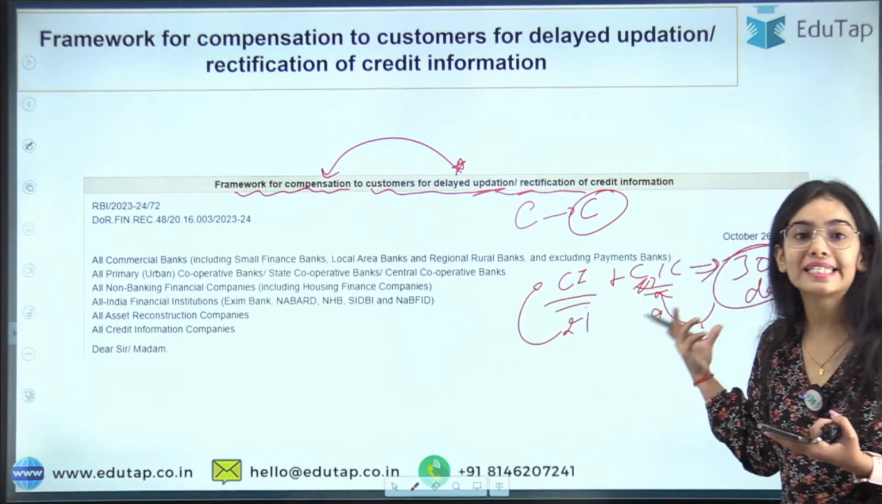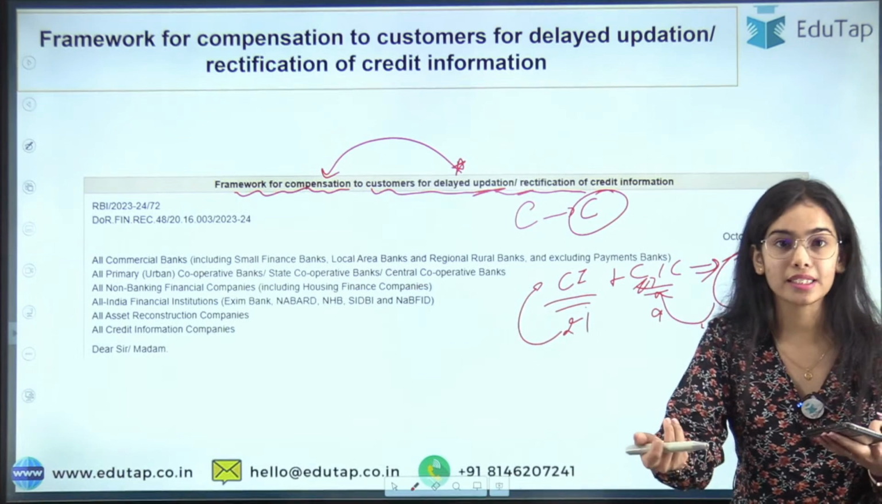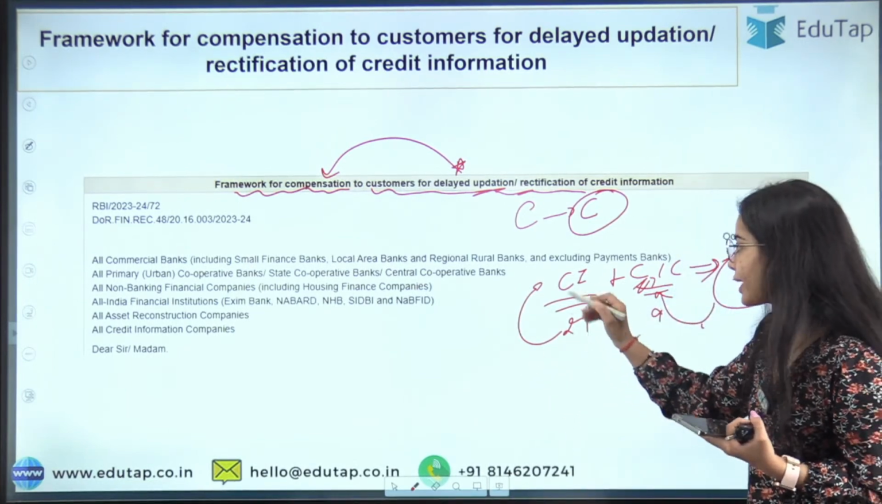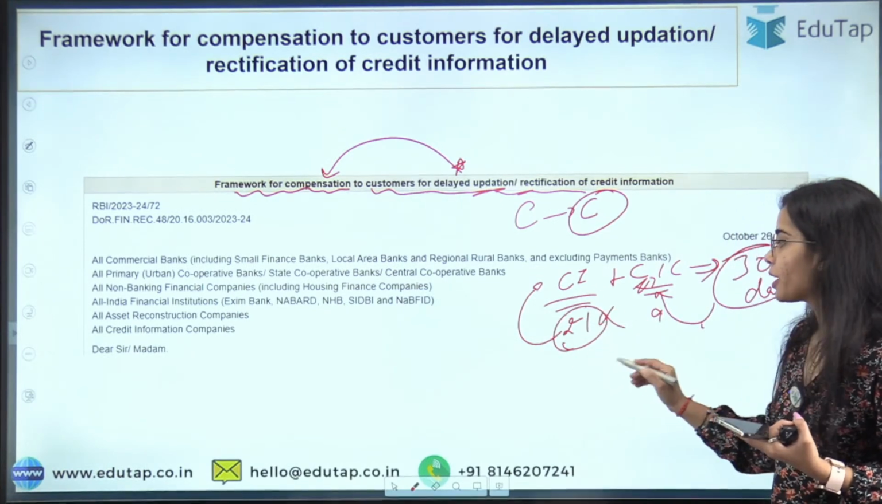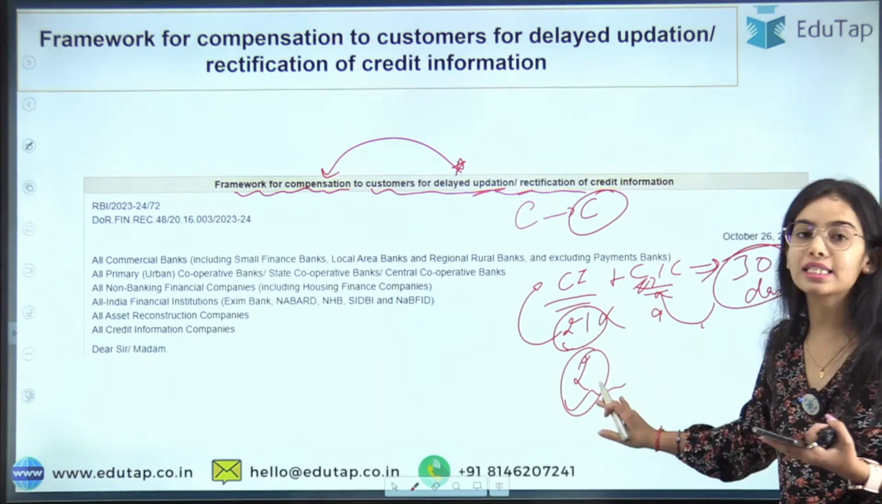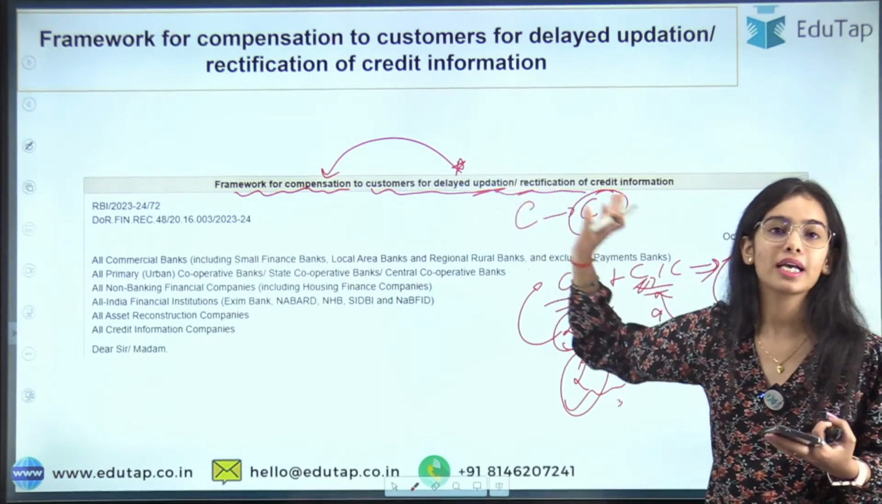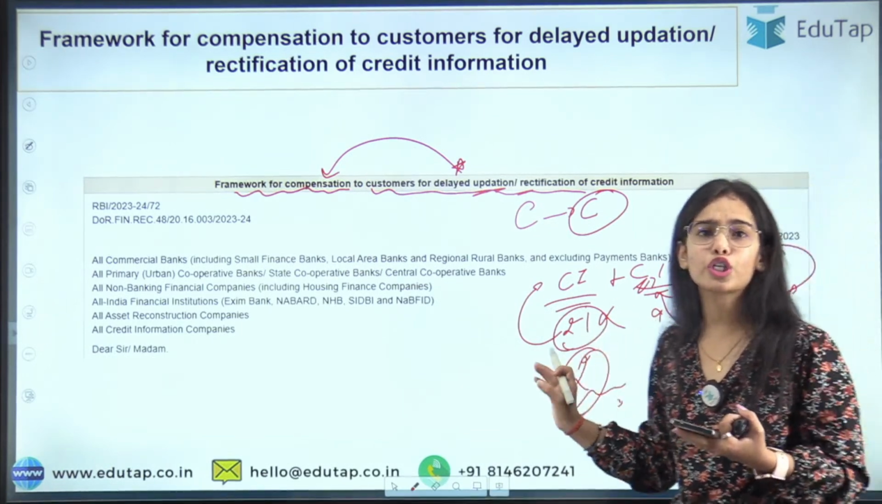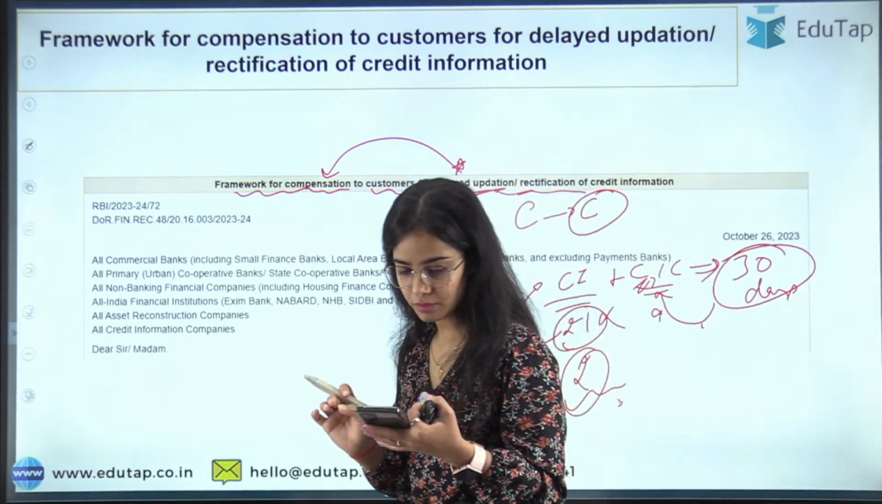If any of these entities are taking extra days, they will have to give compensation to the customer. Like, if the credit institution is not doing the updation within 21 days and is taking 2 days extra, then for these 2 days, 200 rupees will be given to the customer, 100 rupees per day. Any confusion you have, you can share with me.